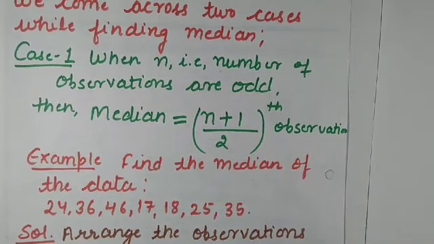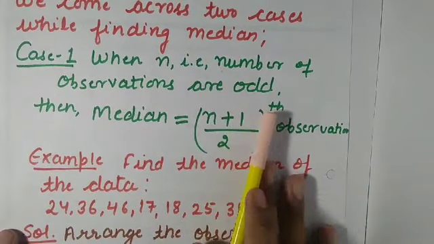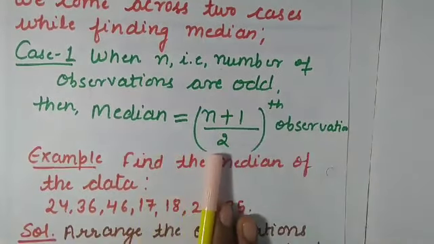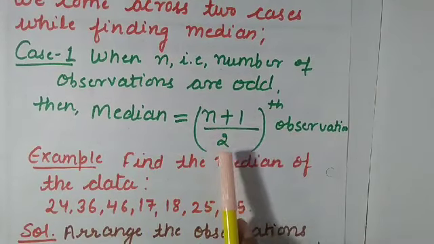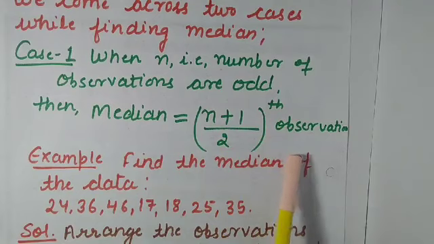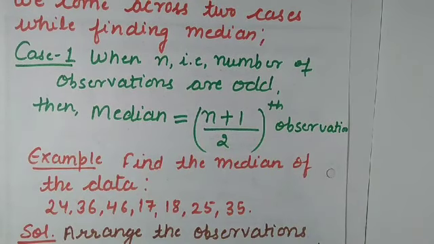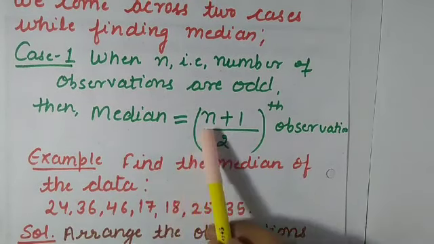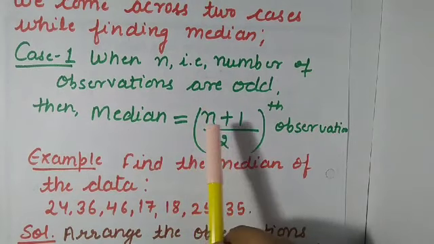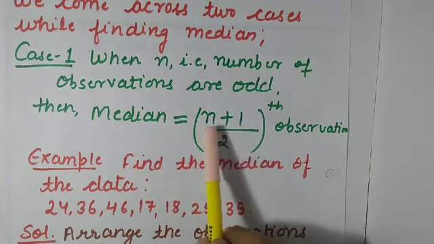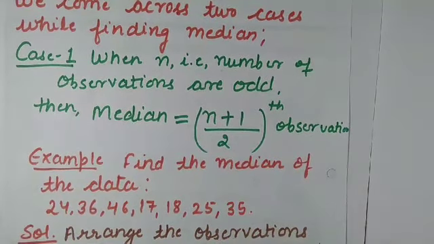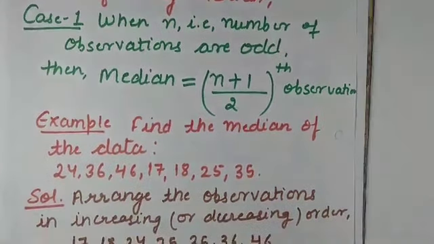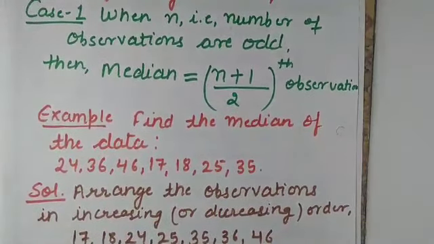If I am taking the number of observations as odd, then how will you calculate the median? (n+1)/2, that is the (n+1)/2th observation. Suppose I have taken the example of the number of benches, where the value of n is odd, that is 7. So 7 plus 1, that is 8, divided by 2, that is the 4th observation. So this is the meaning of median, that is the middlemost. So let us consider one example related to this case.